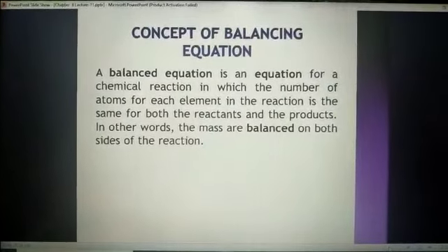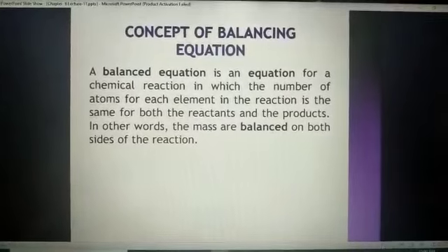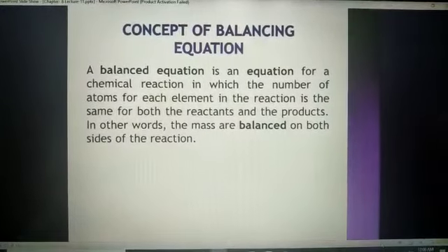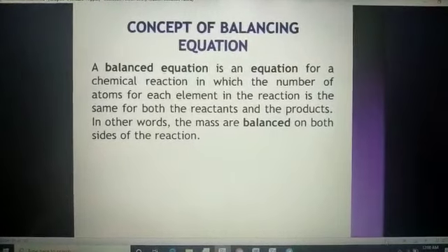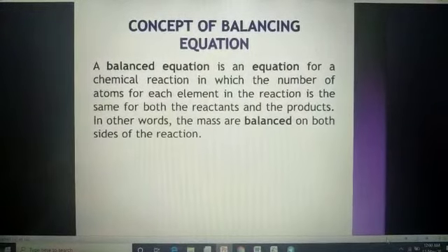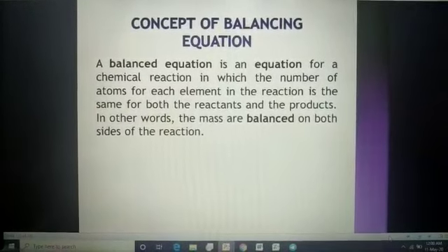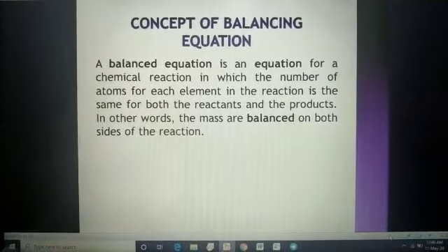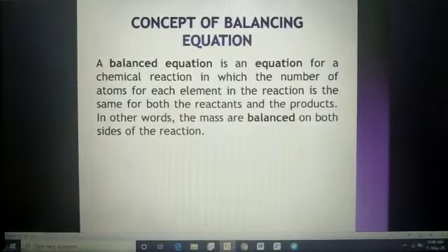It means if the hydrogen atoms are 3 on the reactant side, there must be 3 on the product side, or maybe you can increase the number to make them balanced. Like you can multiply both sides by 2 and 3, then the reactant and product both will have 6 hydrogen atoms. See, on one side there are 3 hydrogen atoms.